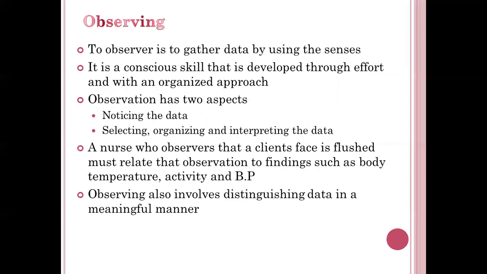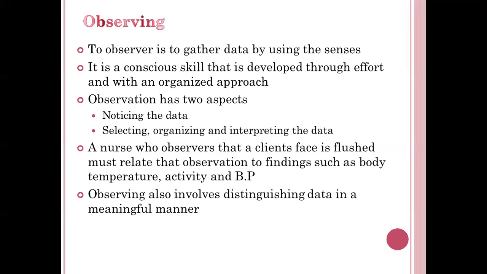When we are observing, what type of data can we find out? We can find out the BP, the temperature, the activity of a client, whether the patient is in a stable status, whether the patient is conscious or not. All this data we can gather by using our senses.